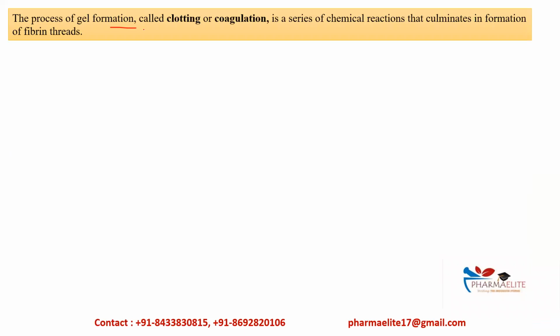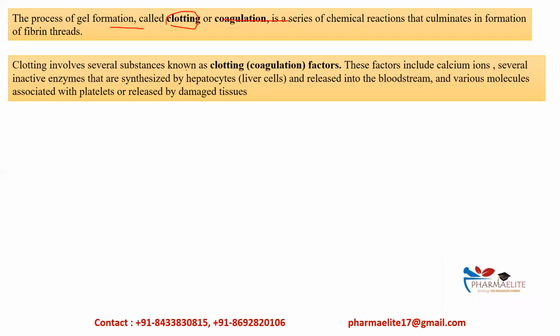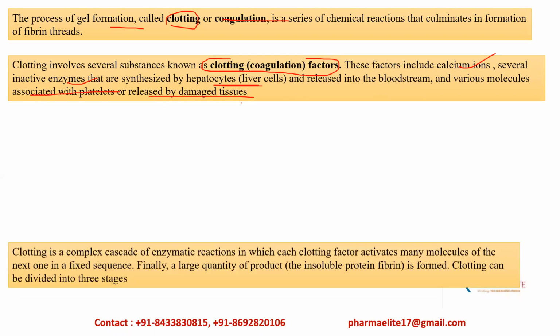Now, the process of gel formation called clotting or coagulation is a series of chemical reactions which will finally form the fibrin threads. The clotting involves several substances known as clotting or coagulation factors. These include calcium ions, several inactive enzymes synthesized by hepatocytes, the liver cells, and released into the bloodstream, and various molecules associated with platelets or released by damaged tissues.